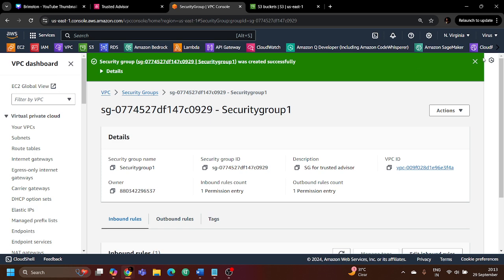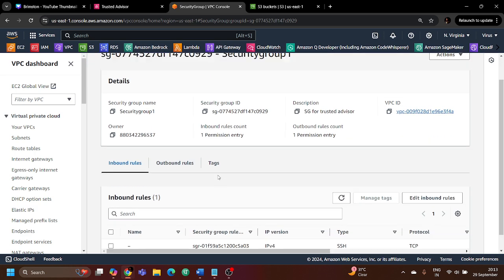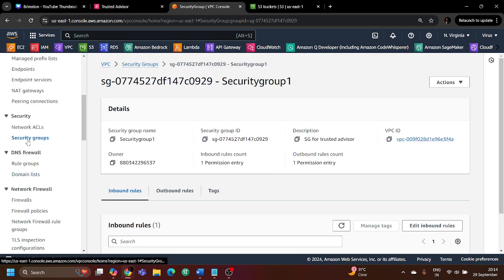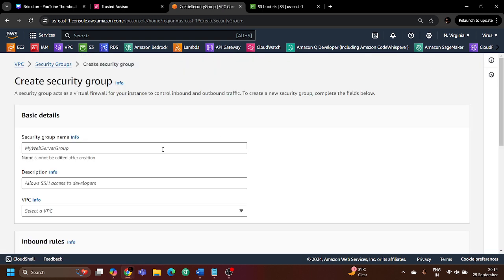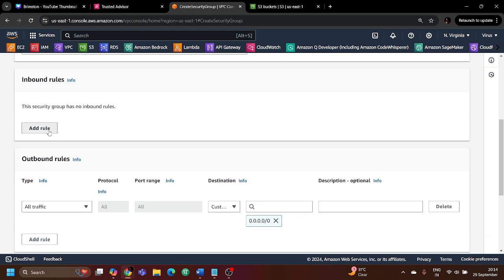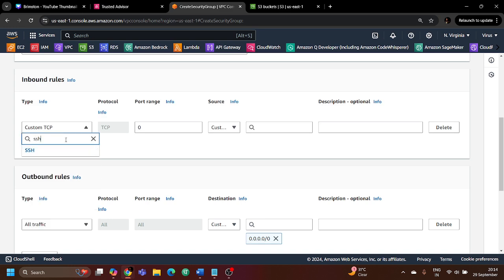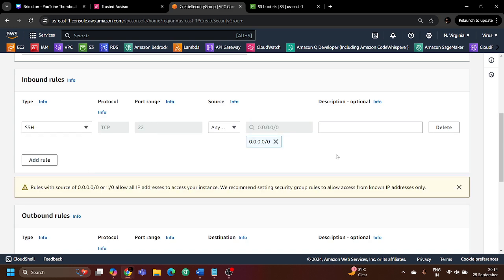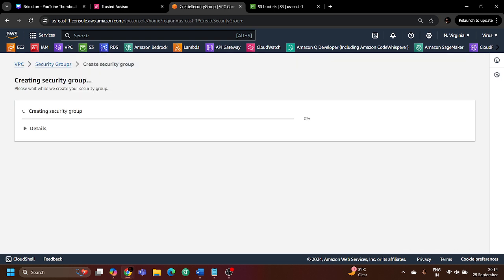Now your security group has been created. You can see it over here. Now we will again go to the security group section and create another security group. This time we'll give the name as second security group, and let me give the description as SG for Trusted Advisor. We will follow the same step as SSH, open it to the internet, and create this security group.